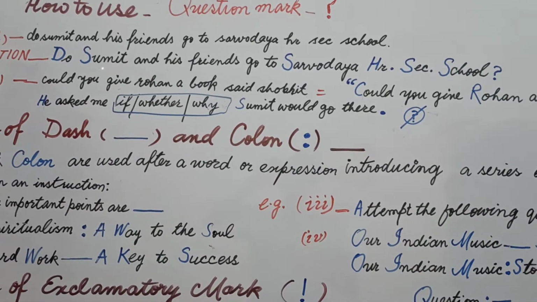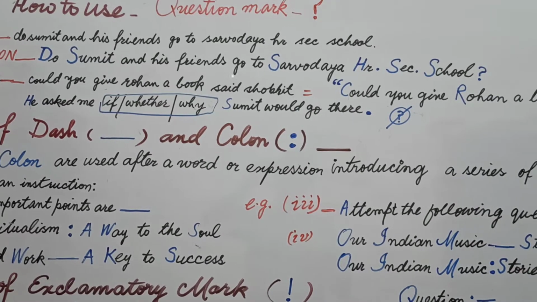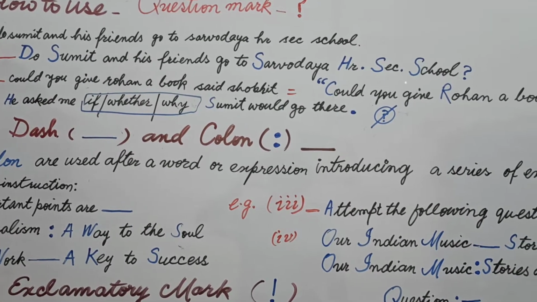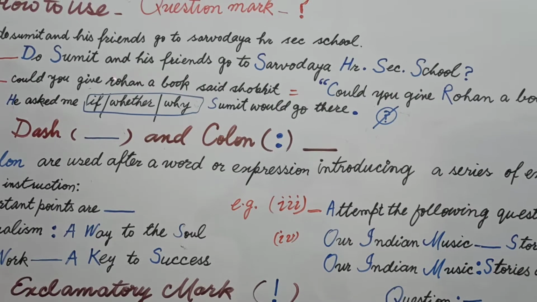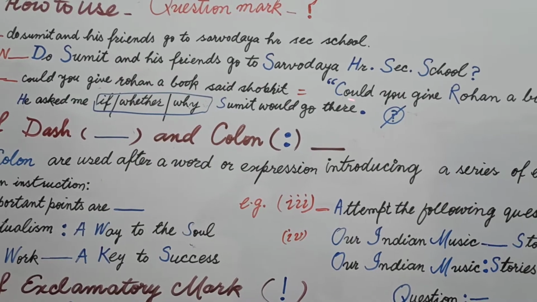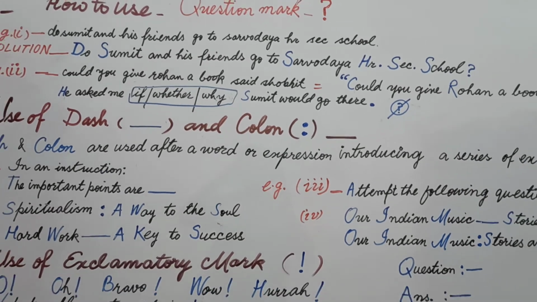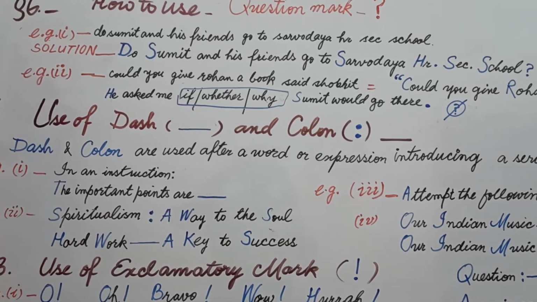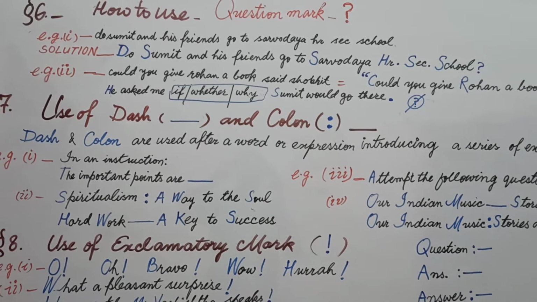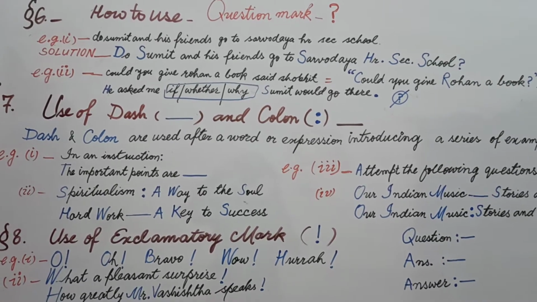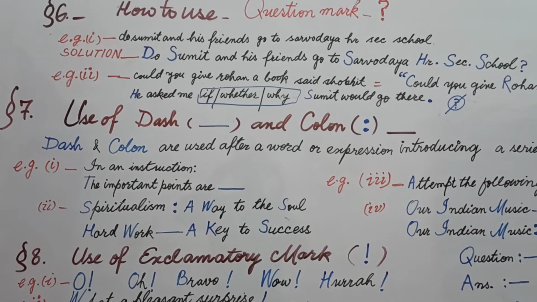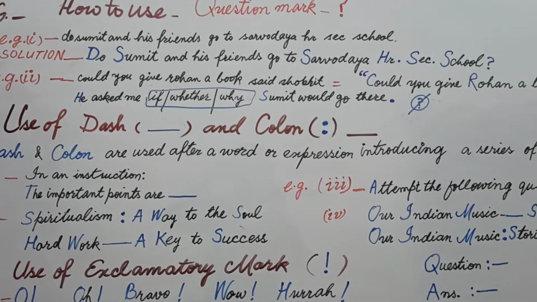Now students, the proper answer is: Do Sumit and his friends go to Sarvodaya Higher Secondary School? Students, this is a yes/no type question, that's why I put the question mark at the end. And we also followed the other rules of punctuation in this sentence, because we should not focus only on the question mark, but pay attention to all the points related to punctuation.